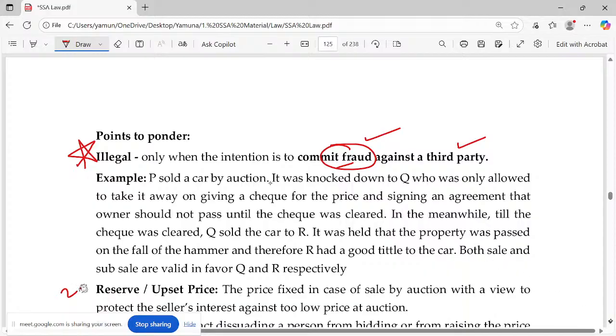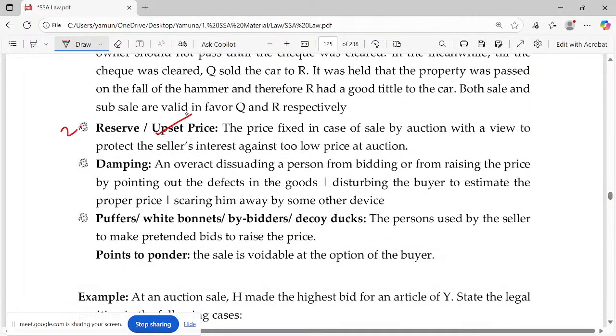Second term, reserve or what we call the upset price. I discussed it already. It is done so that the goods are not sold at a very low price.